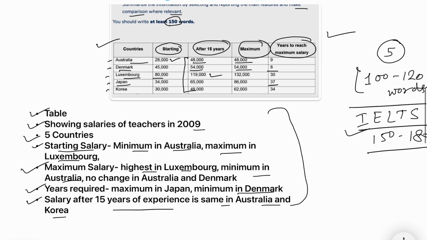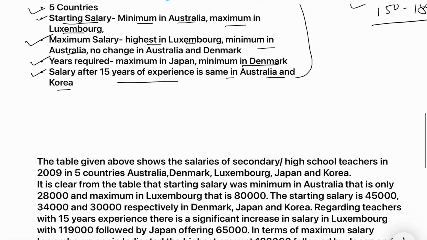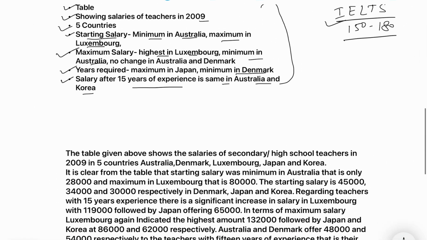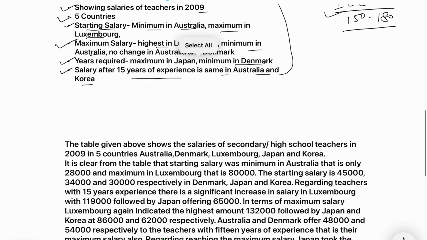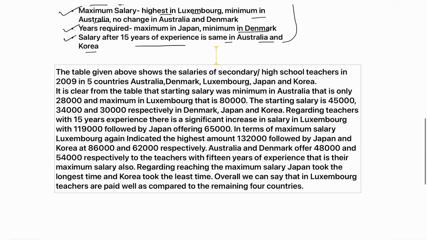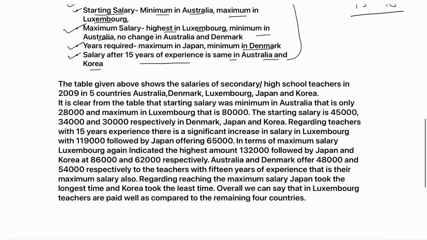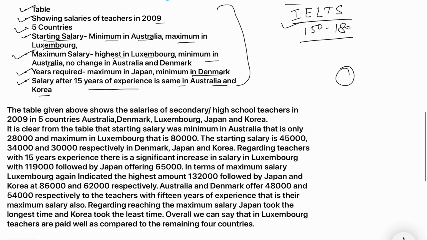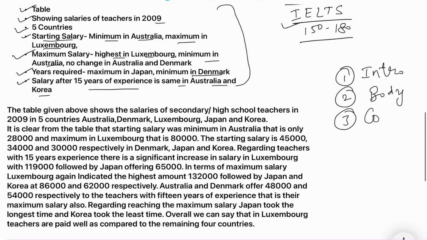Okay, now with the help of these points we shall write down the analytical paragraph. So now this will be the most important point we are going to discuss, right? With the help of these points only, we shall write down the paragraph. Okay, let me move it a little above. Now see, first of all, just remind yourself of the format. We need to mention 3 points. One is the intro, the second one is the body, and the third one is the conclusion, right?